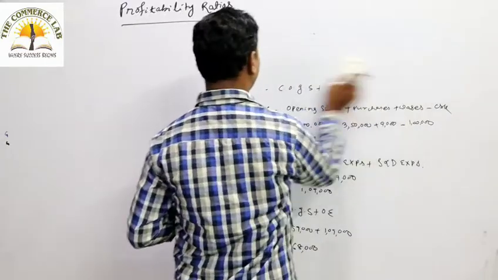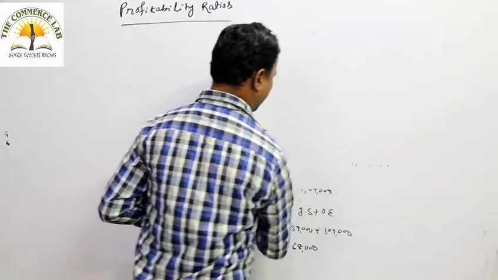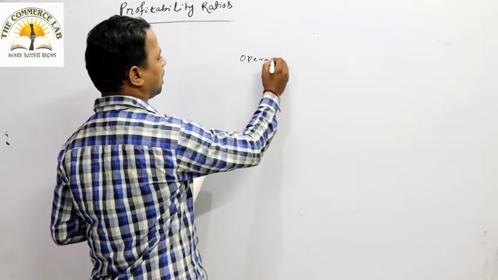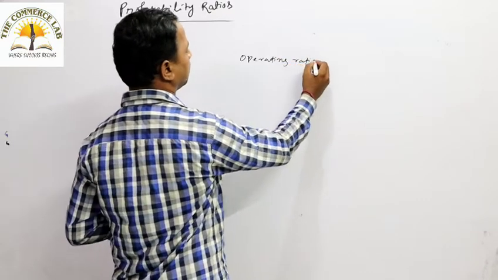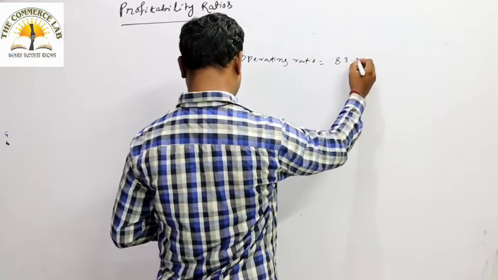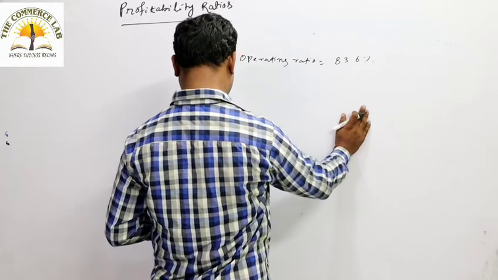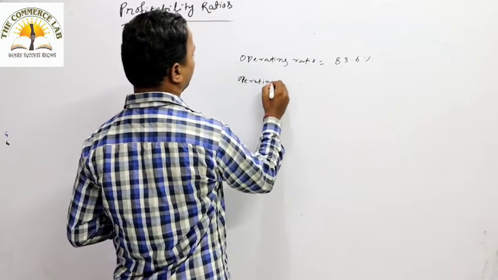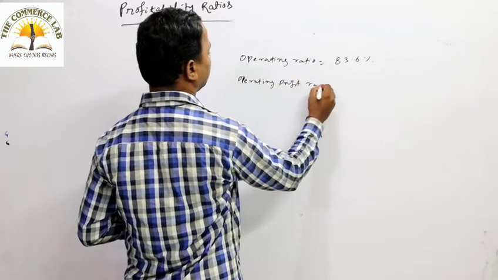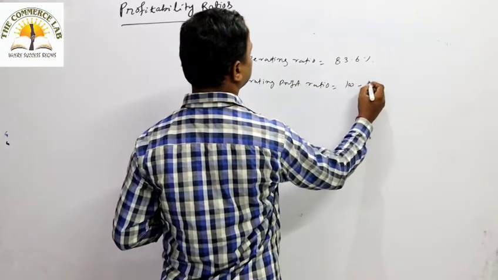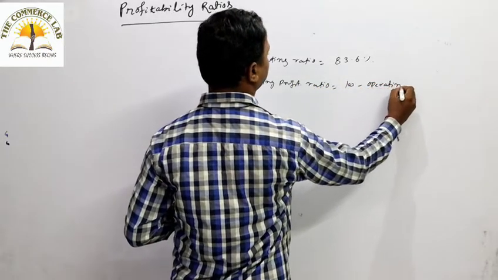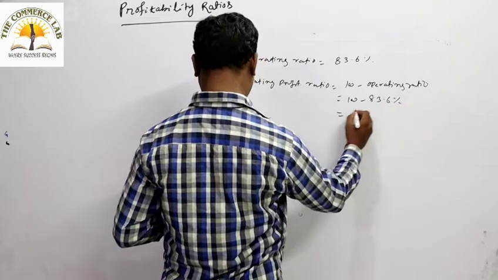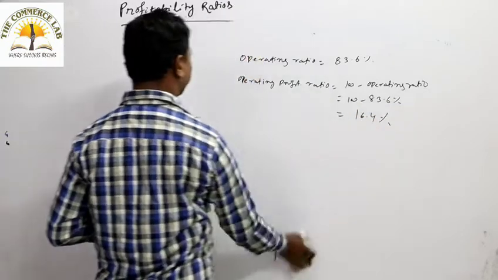After the operating ratio, we have to go for the operating profit ratio. You already know the operating ratio, it is 83.6%. Then the operating profit ratio you can calculate with the direct formula: 100 minus operating ratio. So 100 minus 83.6%, that is 16.4%. 16.4% is your operating profit ratio.